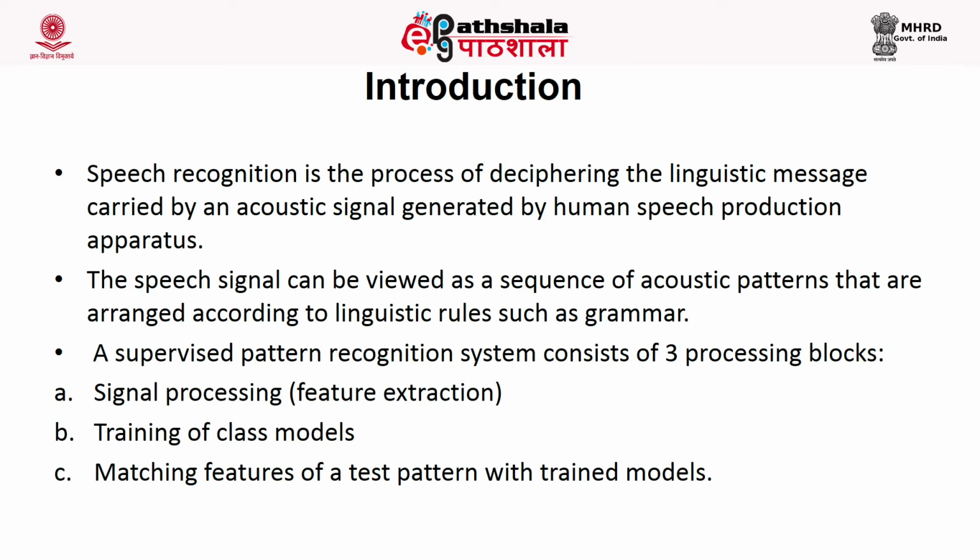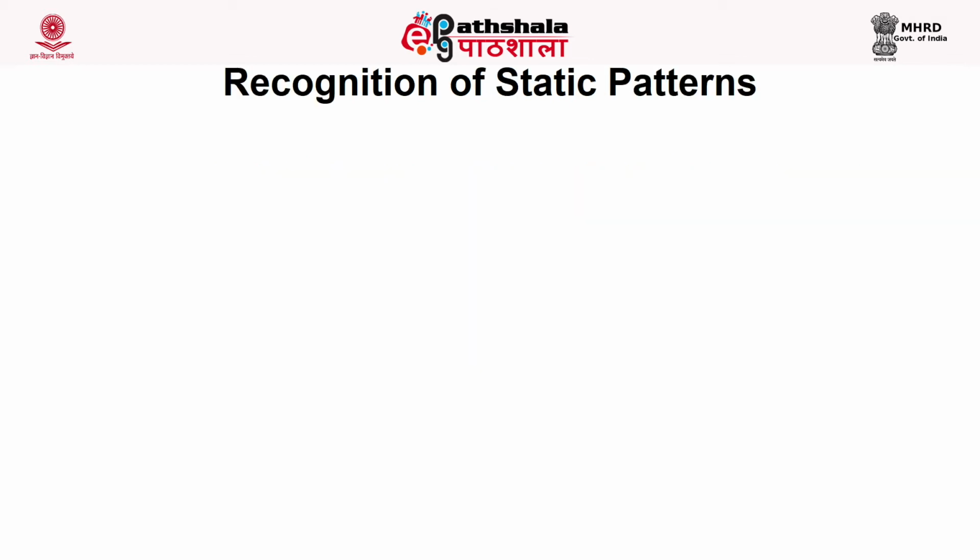A supervised pattern recognition system consists of 3 blocks, as we have seen. One is called signal processing, another is training of the class model, and the third is matching the features of a test pattern with the trained model. As we have already looked at the feature dimension, in this case we will be using a 39 dimensional MFCC feature. Continuing with recognition of static patterns.